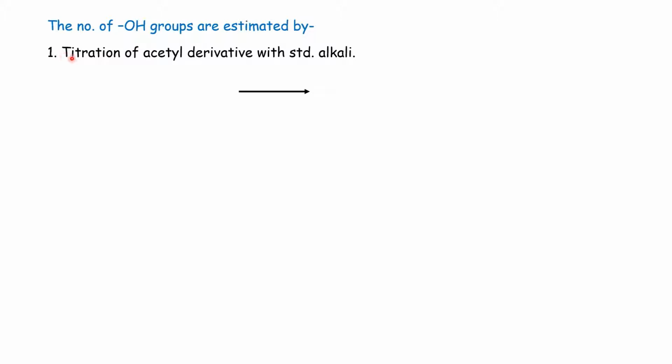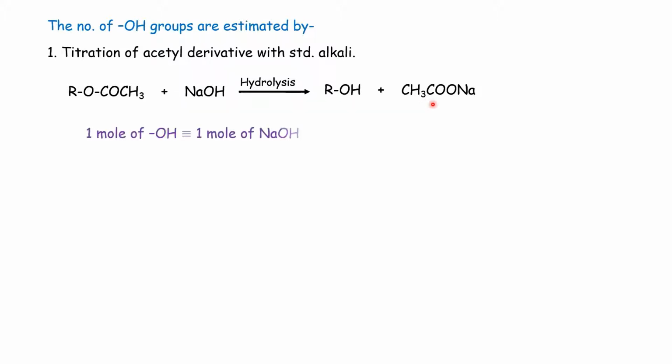Titration of the acetyl derivative with standard alkali. The acetyl derivative of the compound, upon alkaline hydrolysis, gives the alcohol and salt, and for 1 mole of hydroxy group, 1 mole of NaOH is required. And from that we can determine number of OH groups present in the compound.